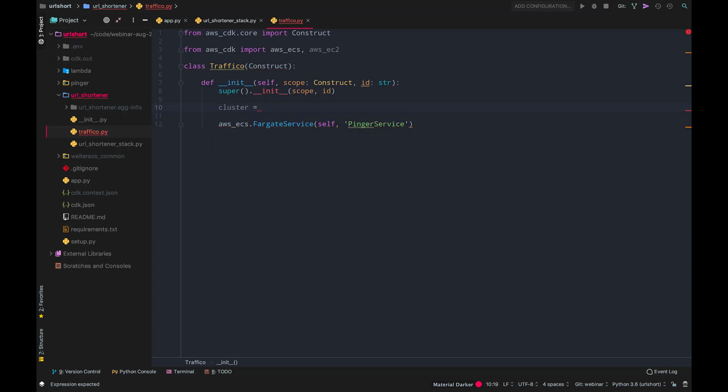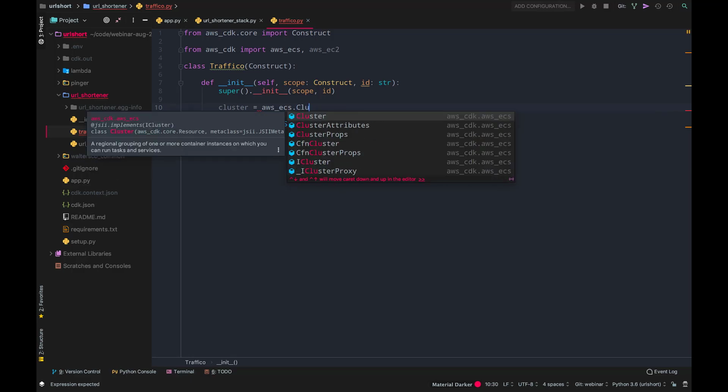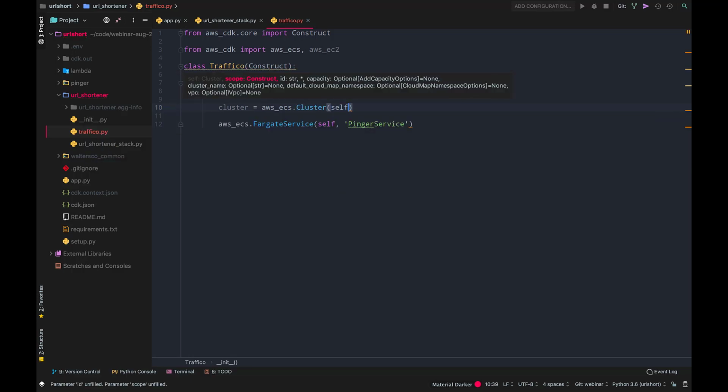Fargate services run within ECS clusters. So I'll need to do ecs.Cluster, and then I'm going to do self and "ping" and whatever, we'll call it cluster. And what I want to do here is run this cluster within the VPC that my company has. We have a central VPC. All our applications run within the VPC, so it makes it easier to talk to each other. And in many cases, I actually want to generate traffic to an internal endpoint, not to an endpoint that goes on the internet. So I want to make the VPC a parameter to the Traffico construct.